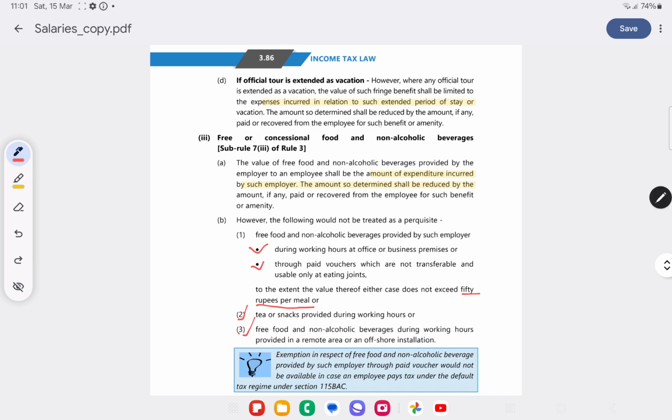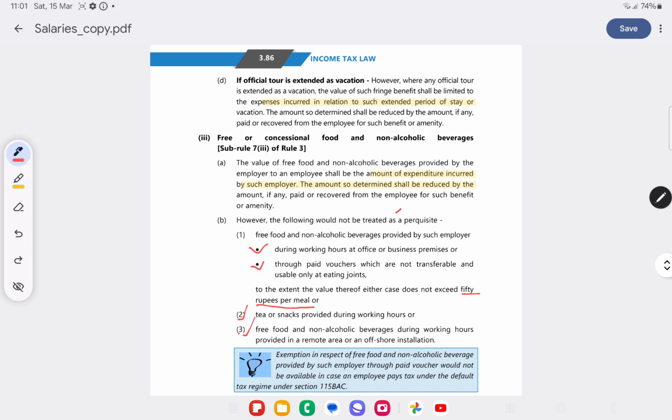Free or concessional food and non-alcoholic beverages. The value of free food or non-alcoholic beverages provided by the employer to an employee shall be the amount of expenditure incurred by such employer minus any amount received from the employee.